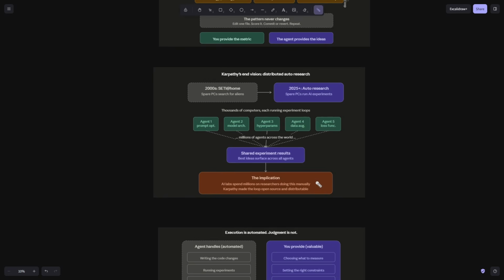He's also predicting that frontier AI labs like Anthropic, Google and xAI will have some form of auto research, because it is way faster than how humans research. AI labs are spending millions on researchers doing research manually. Karpathy has made this loop open source and distributable, so anyone can use it. I will also be linking his GitHub repo, so you can go and check it out.